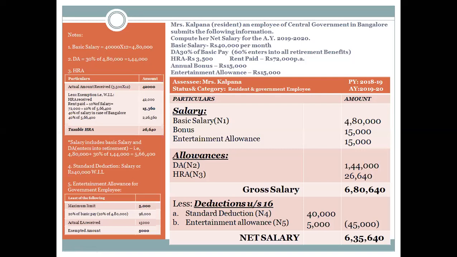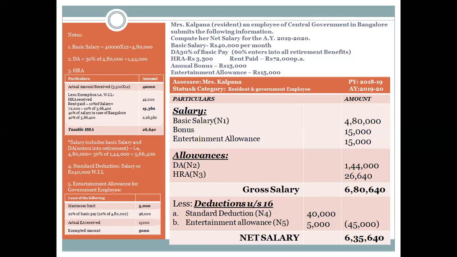We saw that for entertainment allowance, the salary was different. For HRA, the salary was different. So for calculation of each type of allowance or each type of factor under the entire calculation, the salary will be treated differently. So 30% of basic pay is DA for calculation of a certain allowance. For certain other allowances, the retirement benefit will be taken into consideration. You have all that information in the table. You can just go through it.